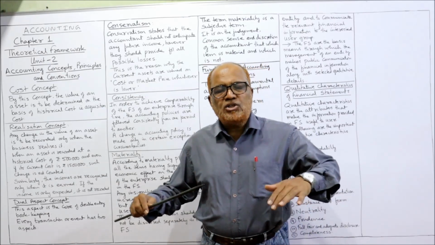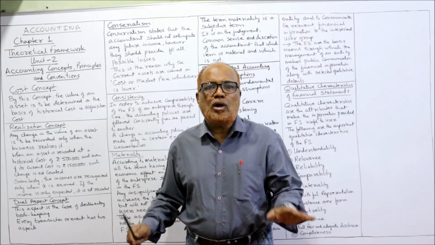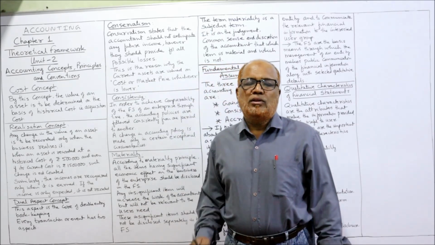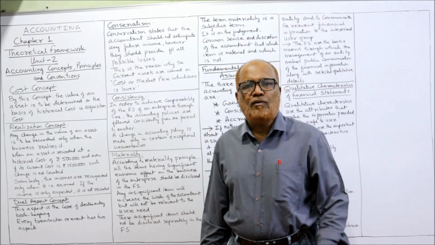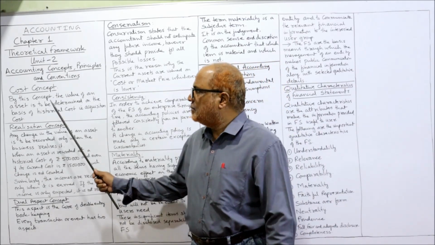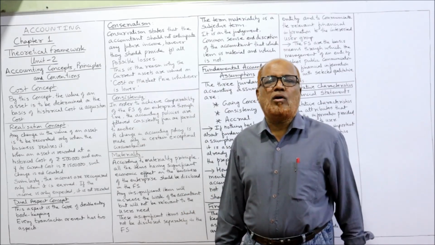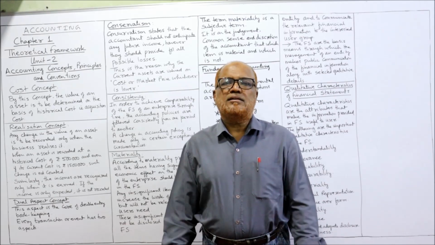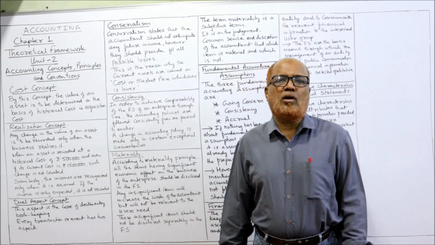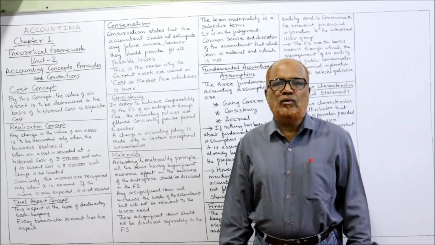That means whatever changes occur in the value of the assets during the year should not be accounted. The balance sheet must contain the historical cost of all the assets. This is the meaning. But there are many controversies regarding this cost concept. Some people say that by following this concept, the balance sheet will not show a true and fair view.